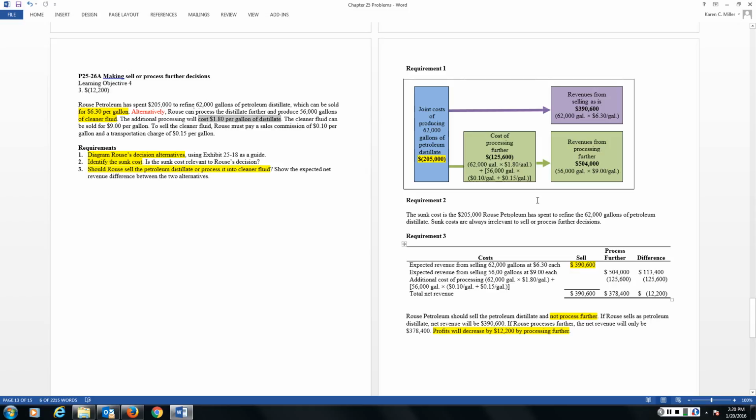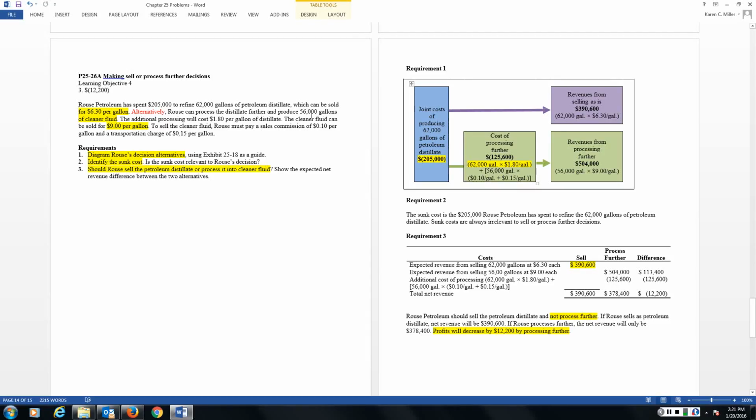So if we'll notice in our problem over here, the cost of processing further, first of all, is the $1.80 times 62,000 gallons of distillate. It also says that if I continue to process it, that I can sell the cleaner fluid for $9 per gallon. So my additional revenues would be $9 per gallon. So anyway, I could sell it for $9 a gallon. The 56,000 gallons that we're going to turn into cleaner fluid.